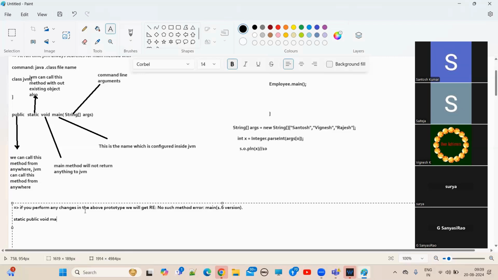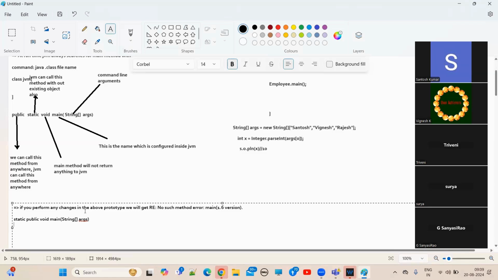void main, String array args. Like that also I can keep. Understand, everyone? No need to keep public static void main in that order. Like that also you can keep, guys. If you want, public void static main, like that also you can keep. So something like this.